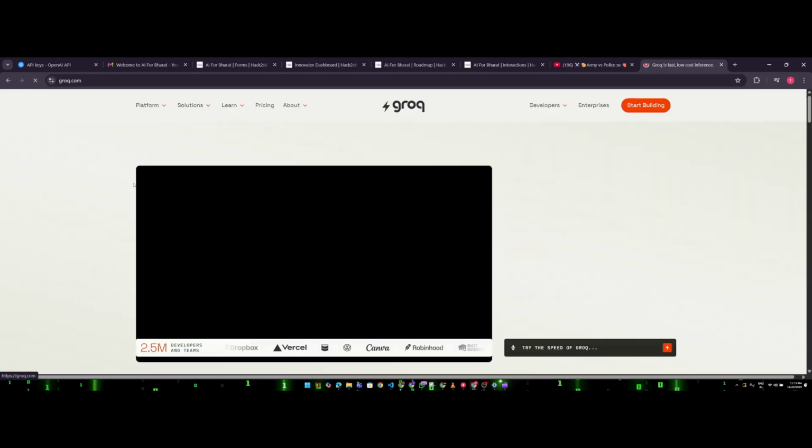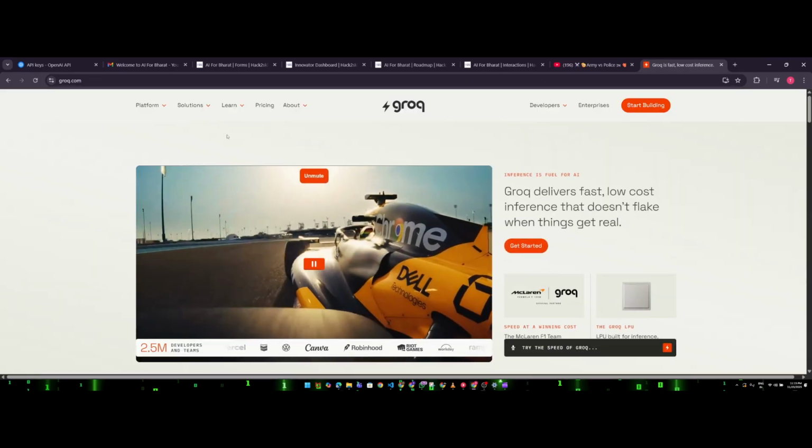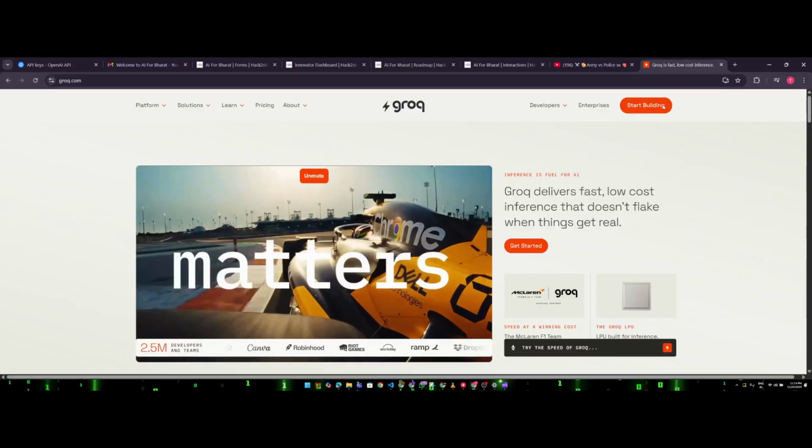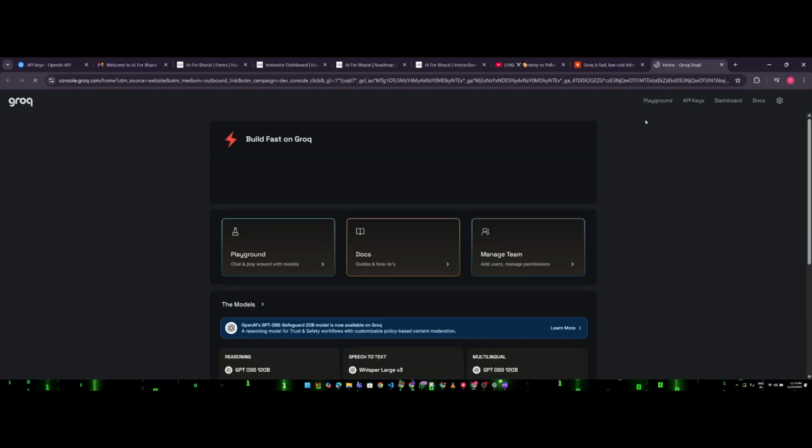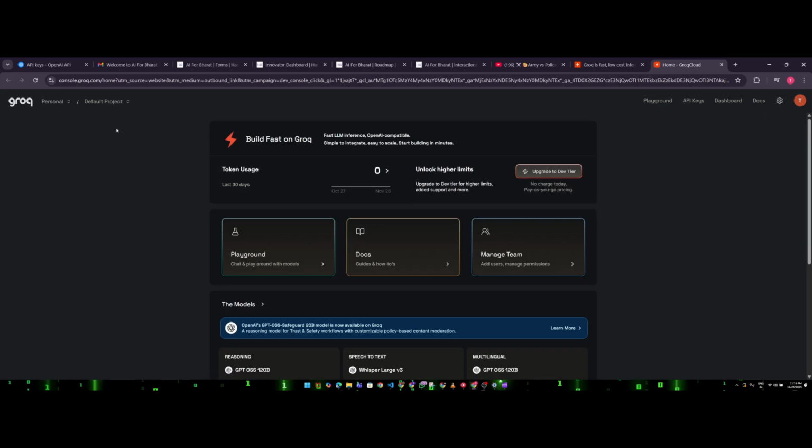Groq is fast and low cost inference. So this is how the Groq page looks. You just click on start building. I have just logged into their portal, that's why it logged me in by default. But if you are a new user, you have to log in using Google.